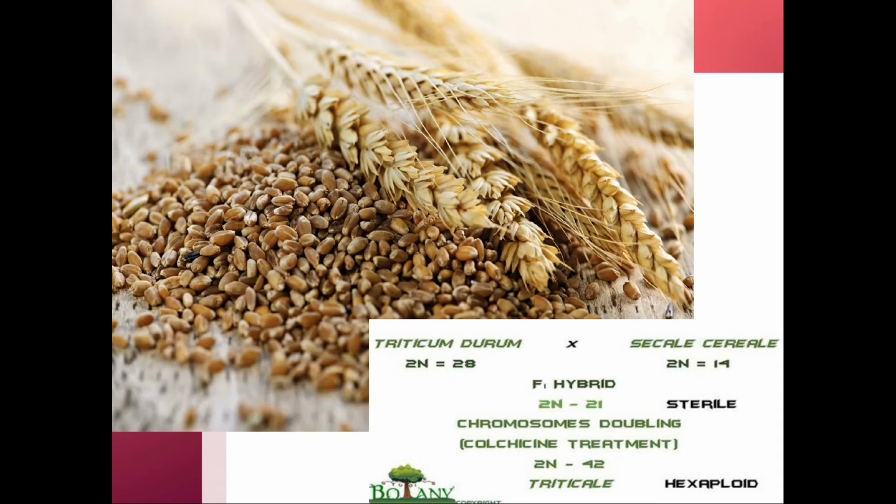So here in the Triticum durum, the diploid number of chromosomes is 28, whereas the diploid number of chromosomes in the rye plant is 14, which is half of this. So the F1 hybrid had 2n equal to 21. So 14 from the Triticum durum and 7 from the rye, both joined together to form 2n equal to 21, which is a sterile plant. A chromosome doubling was done with the help of colchicine treatment. The 2n became 42. So triticale became hexaploid, which is 6 sevens are 42.